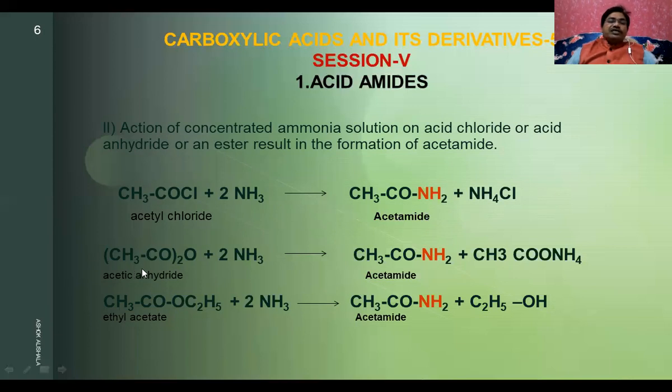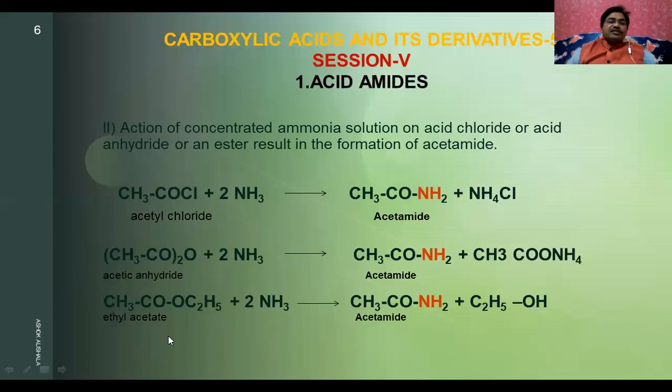Another one is acetic anhydride, whose properties and preparations we discussed in session 4. It is formed from acetic acid by dehydration in the presence of a dehydrating agent like phosphorus pentoxide or concentrated sulfuric acid. When acetic anhydride is treated with ammonia, you will get acetamide.